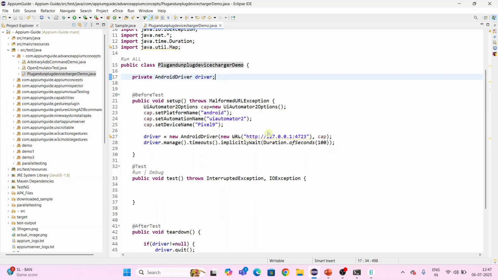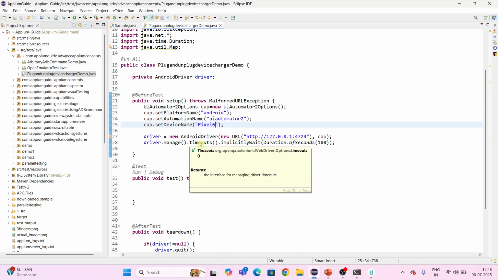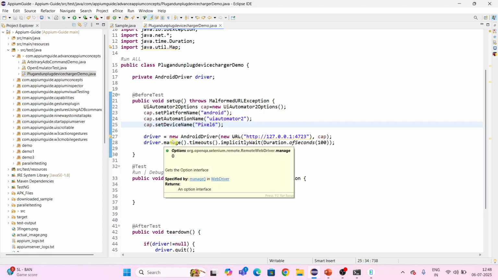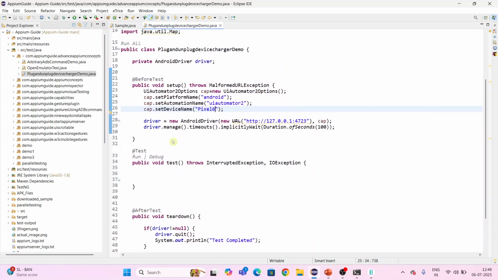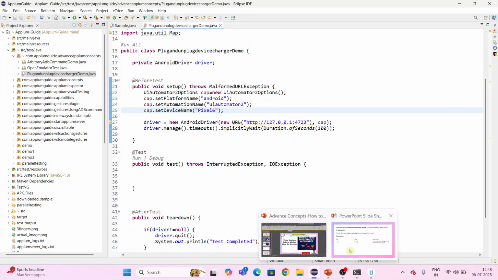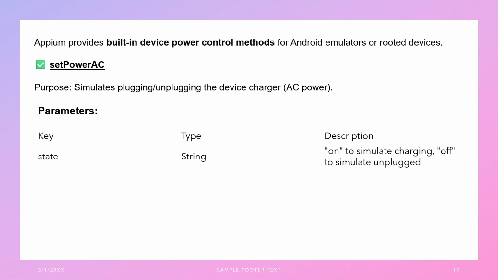Under the before test annotation, I have used the setup method where I am defining the capabilities. I am using the platform name, automation name, and device name, which here is Pixel 6. Our setup method is ready, and in the tear down method I'm just quitting the driver. As you have seen in the PPT, we have a method called set power AC. By using it, I can simulate plugging and unplugging the device charger.